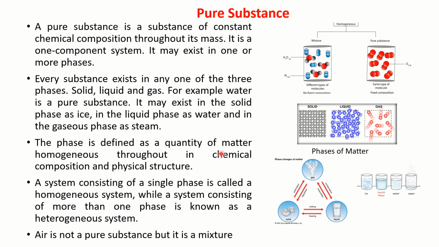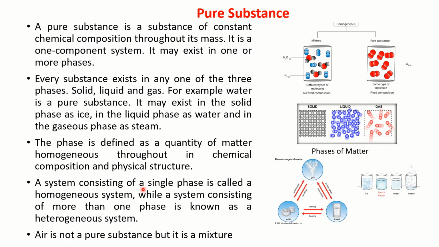The phase is defined as a quantity of matter homogeneous throughout in chemical composition and physical structure. Suppose in a glass of water, you have pieces of ice. That is, one is solid, another one is liquid. This is heterogeneous.